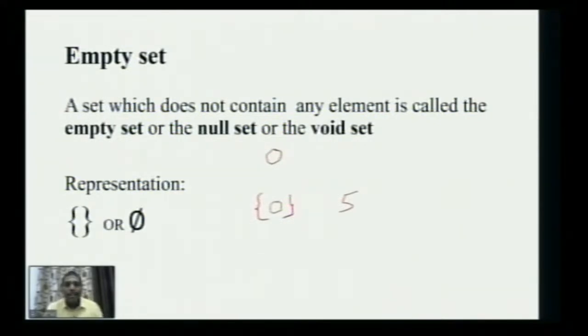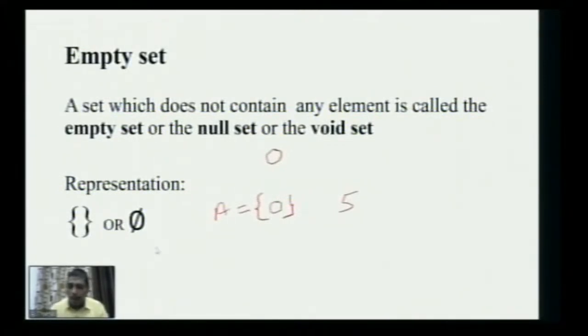But this has a problem, because anyone reading it will read it as a set with one element, 0. But when I talk about months with 32 days, there is no such month. So this is not the correct representation.